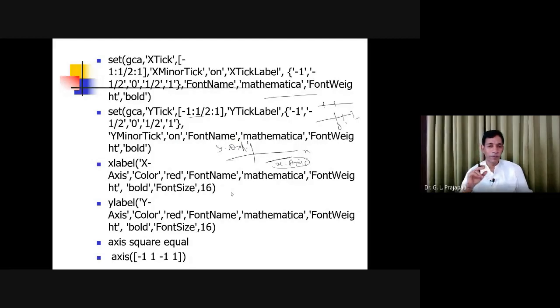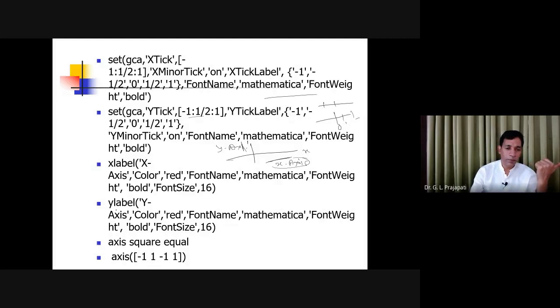So what we have learned now is that you can plot two different graphs in the same graphics area. If you want two different plots in the same graphics area, then you have to use the hold on command. With the hold on command, you can construct any number of plots in the same axis. And then you have learned how you can give the title of the graph, the legend name, the x-axis label, and the y-axis label.